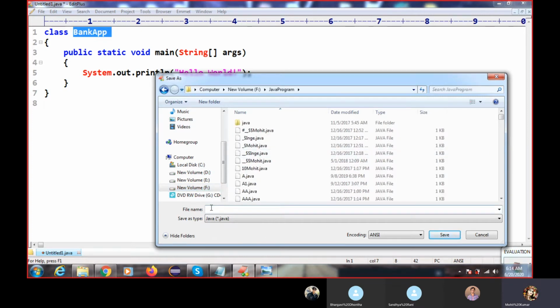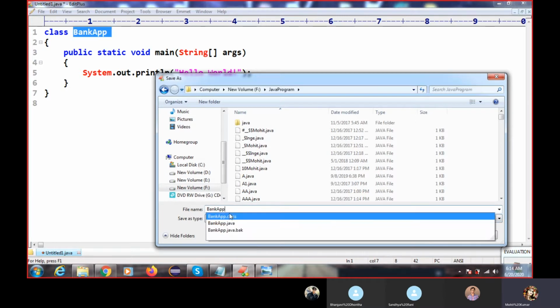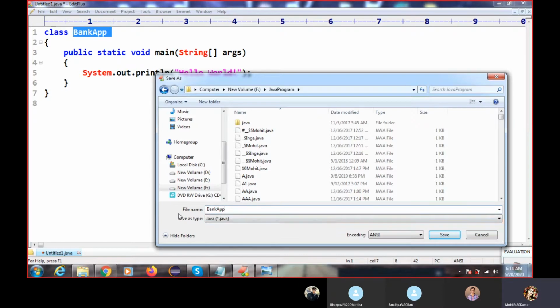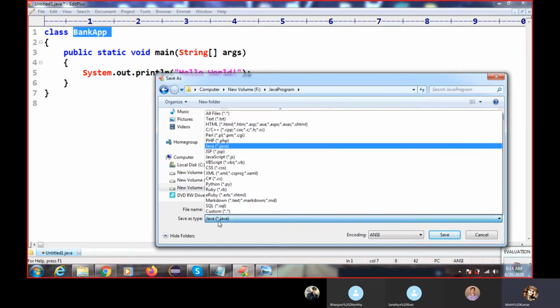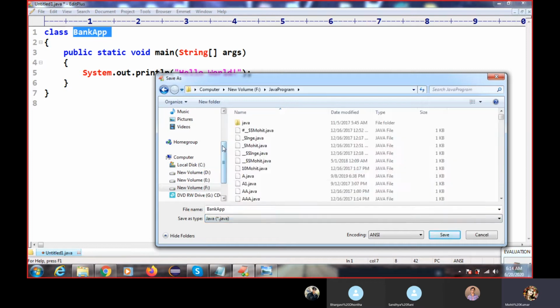How to save this file? Class name and dot Java extension. How to save this file? Because, you can see, all the extensions are there, whatever code you want to write. So we have this Java extension. I'm going to save this file and click on save.